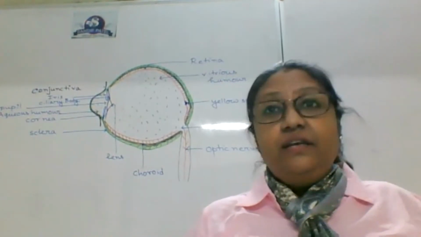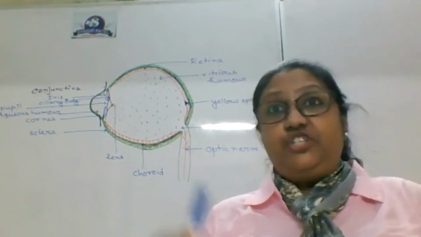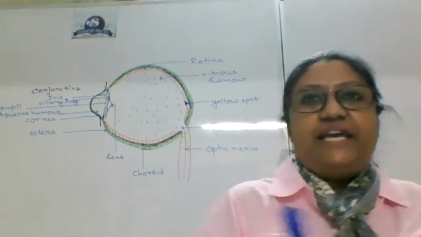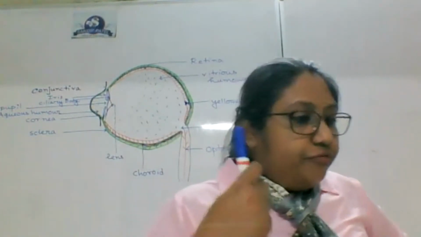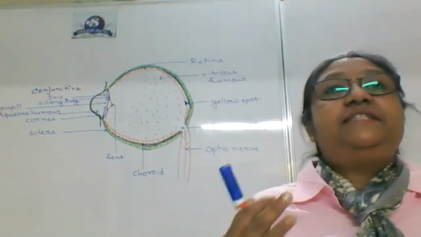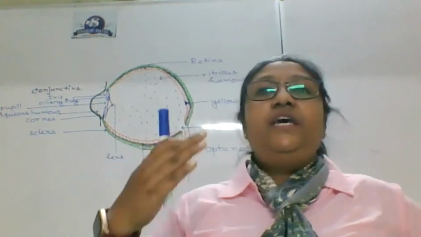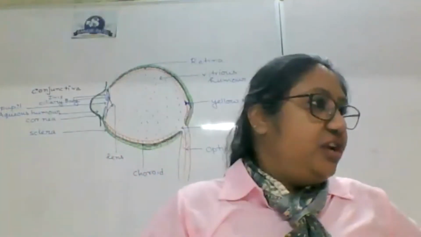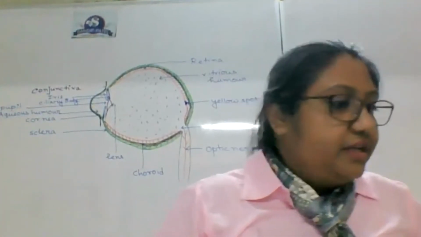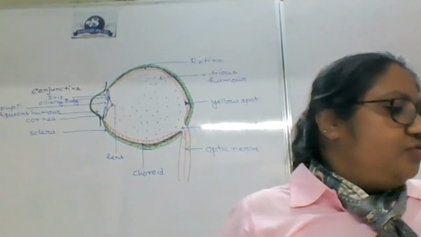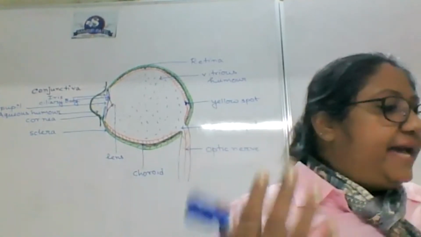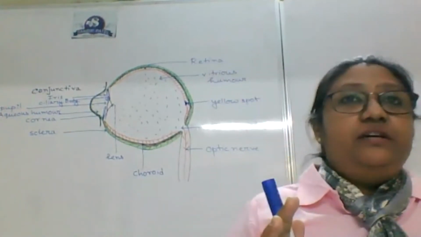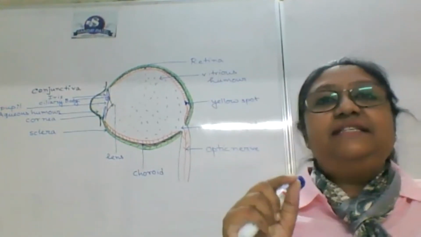Why infinity? Because Ritu may have sharp eyes and she can see even the smallest thing which I cannot see. So when I am looking into a distant object, it should be beyond 6 meters. Beyond 6 meters, then we can call it a distant object, or 6 meters, the way you want to place it. So, I can look into distant object when the thickness of the lens is minimum.